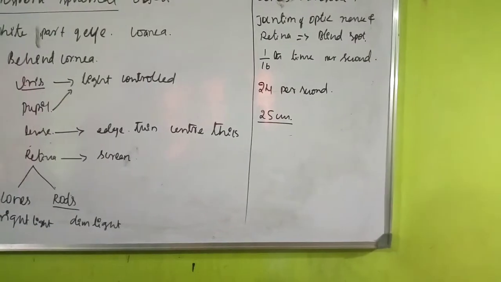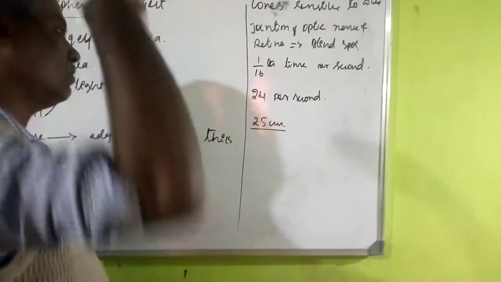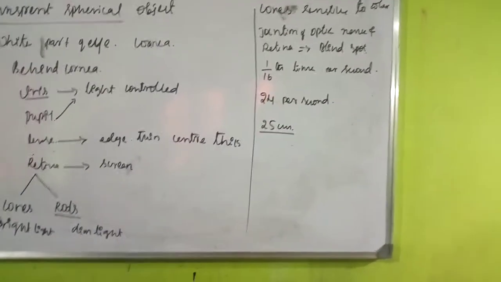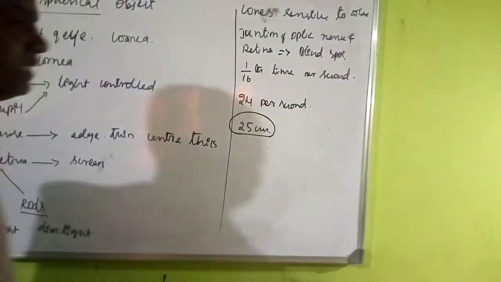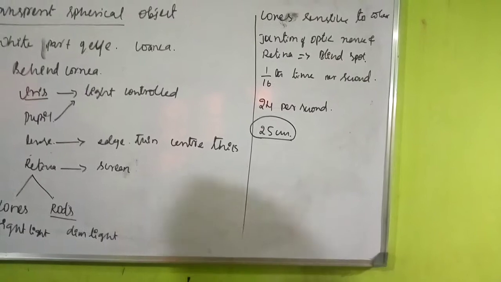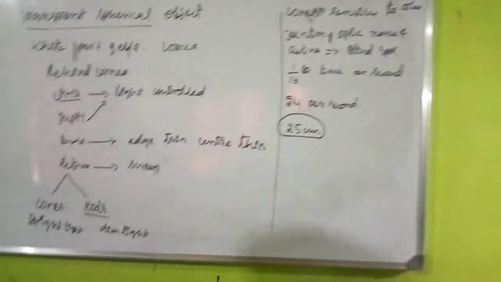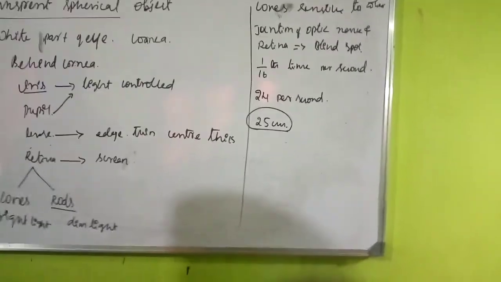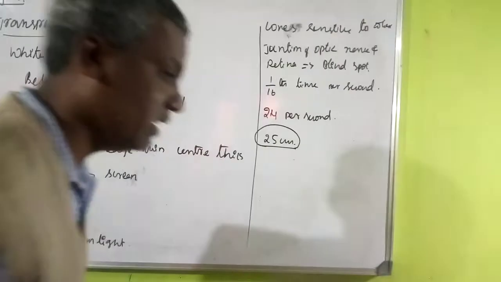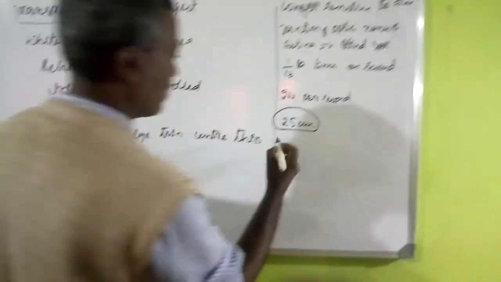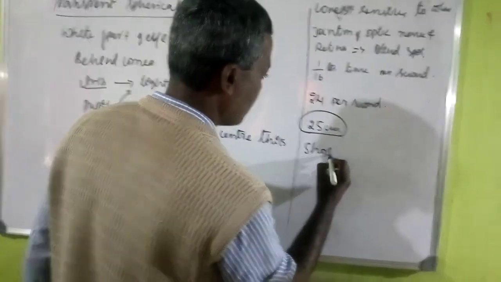Don't go nearer than 25 cm or farther than 25 cm. This is a frequent distance for learning from books as well as seeing objects. Okay, so next, I told you already, some people do not get very clear images while observing near things. So that is called short distance.